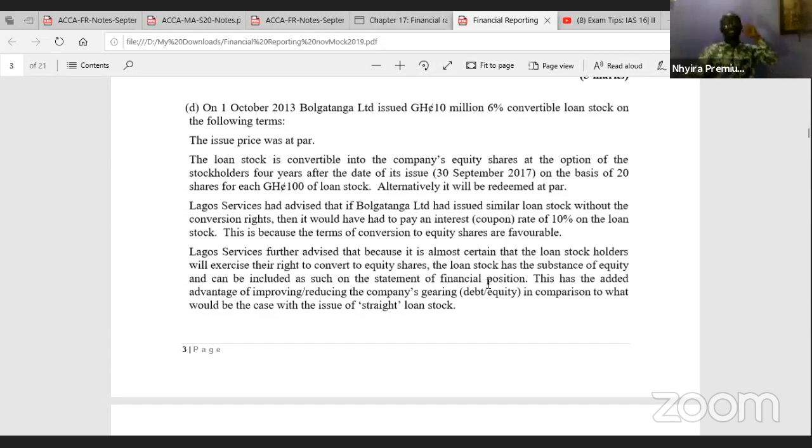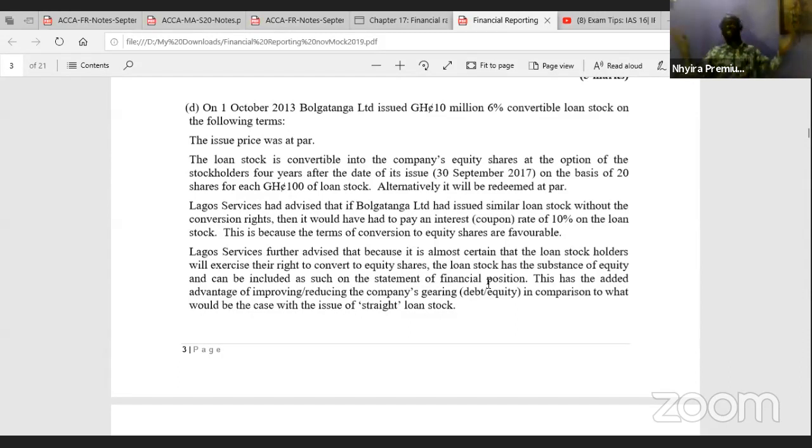So this is a compound financial instrument, or if you want, a hybrid financial instrument. A compound financial instrument is simply where an entity issues a convertible loan note, which means that the loan notes can be converted into an equal amount of shares.